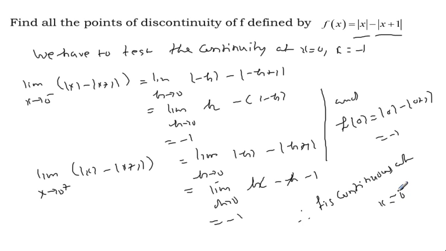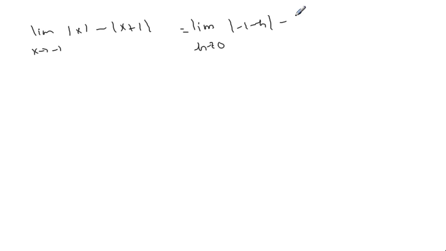Similarly, we have to test the continuity at the other origin, x equals minus 1. Now we are going to discuss x equals minus 1. Left limit: x approaches minus 1 from the left of mod x minus mod of x plus 1 equals the limit as h approaches 0 of mod of minus 1 minus h, because of the left limit, minus mod of minus 1 minus h plus 1.